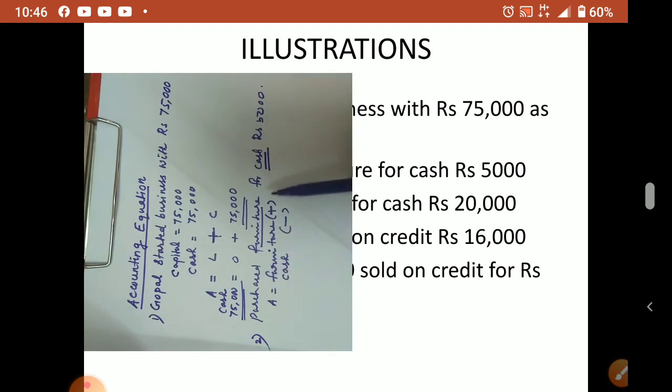So for each transaction we have to analyze what actually happened there. What actually happened here is we purchased an asset, that is furniture, that increased, furniture aa gaya business mein, that is why plus. Now the cash position, what happened? You paid cash for that. That means your cash position decreased. So minus I am putting. Now we have to prove the accounting equation: assets is equal to liability plus capital. Now I will write assets, how much?